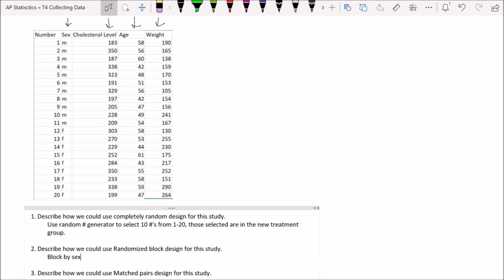And when we did that, so then we would have, what would we have? How many males? We'd have 11 males is one block, 9 females is the other block, and then randomized treatment within each block. Now, you may have noticed, wait a minute, not only are there different numbers of males and females in the study, there's not an even number of each. So this method guarantees that you will have a different number of males and females in each treatment.